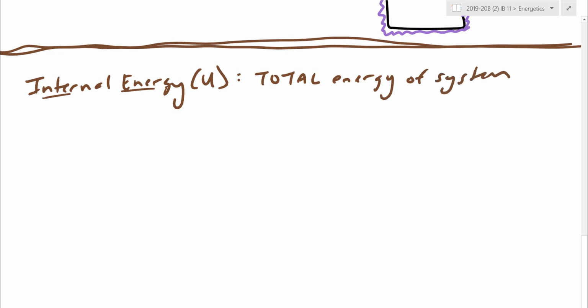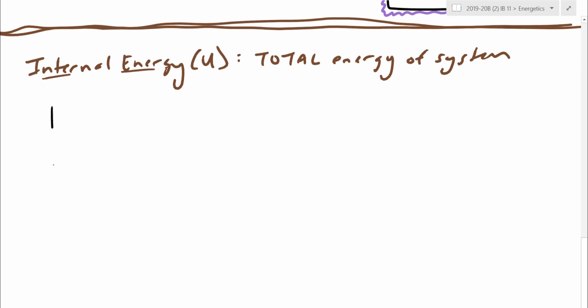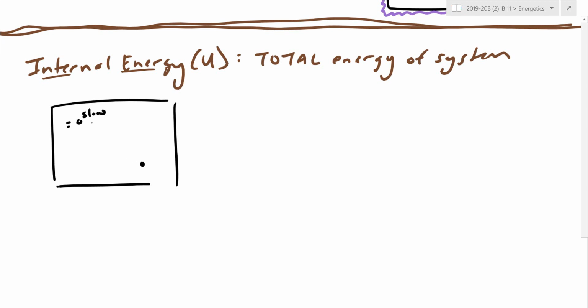Turns out this quantity in general is really hard to measure, because if you imagine a system, there's going to be way too many particles for you to deal with. There's going to be way too many ways energy can be stored. There's no real exact way of getting this number. Let's just do a really simplistic example. Let's say we only had 3 particles. One particle happens to be traveling really slow. I'm going to give it 10 joules of energy. Joule is going to be our unit for energy.